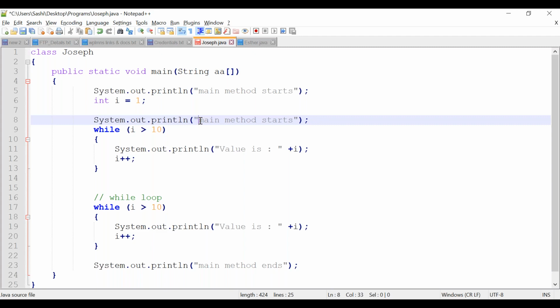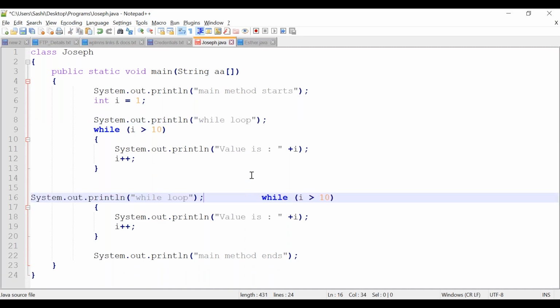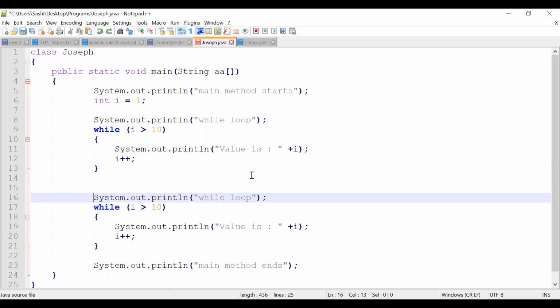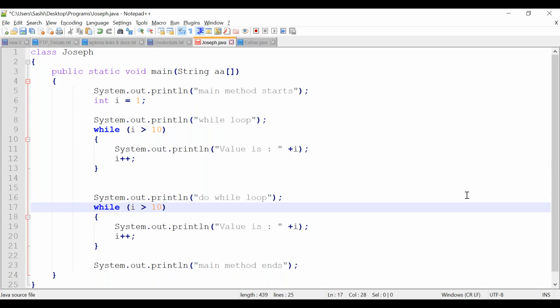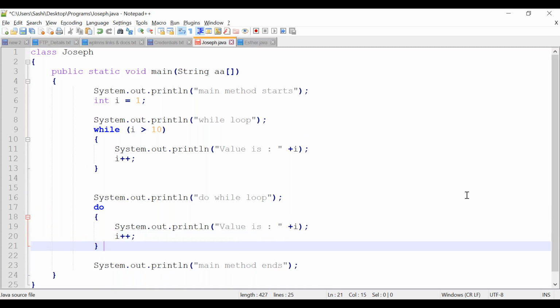You can print something like in the while loop. This is a do while loop. So what is the syntax? In do while loop, the condition will be tested at the end. It starts with the do keyword and is tested at the end.